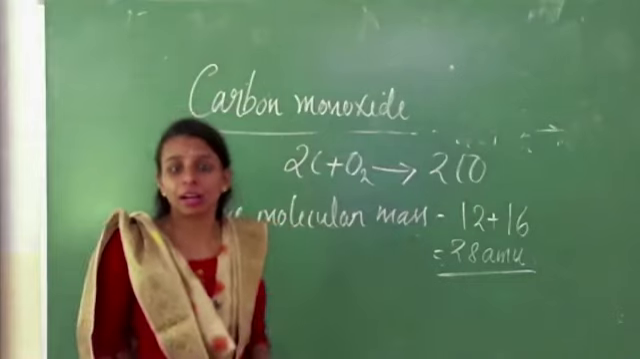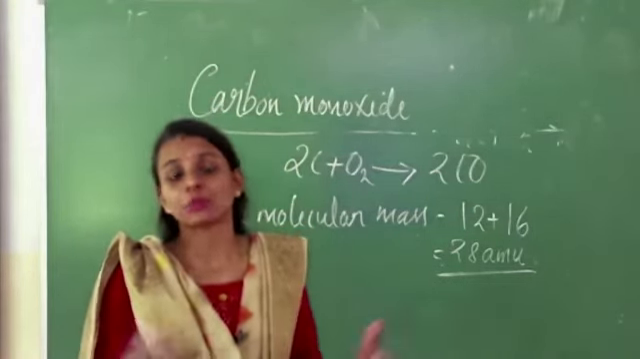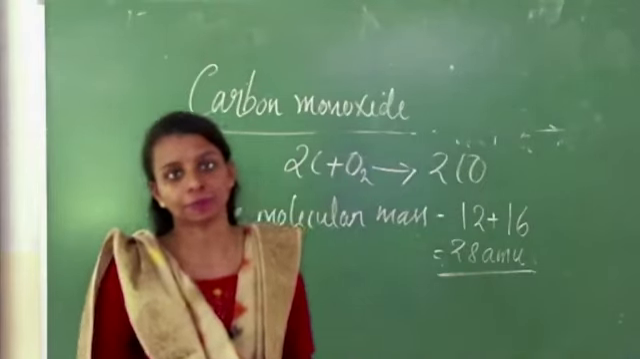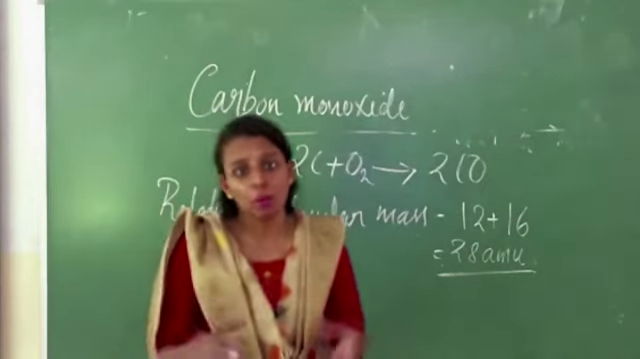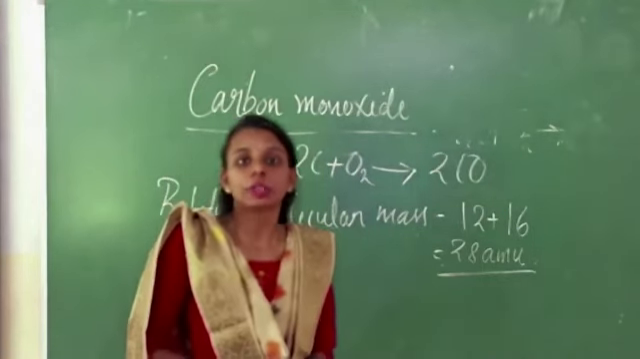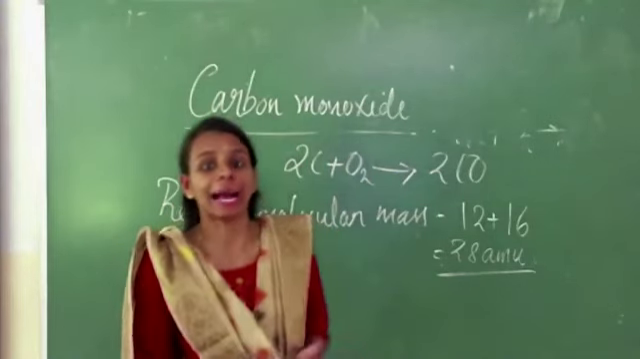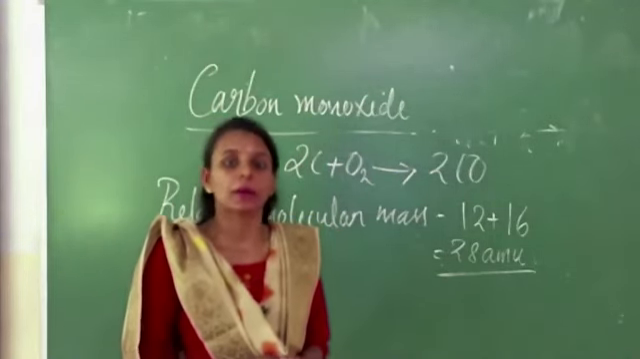Next, the properties of carbon monoxide. Carbon monoxide is a colorless, tasteless and neutral gas. It is a very poisonous gas. It is very sparingly soluble in water. It is combustible and a non-supporter of combustion. The mixture of carbon monoxide and hydrogen is known as water gas.